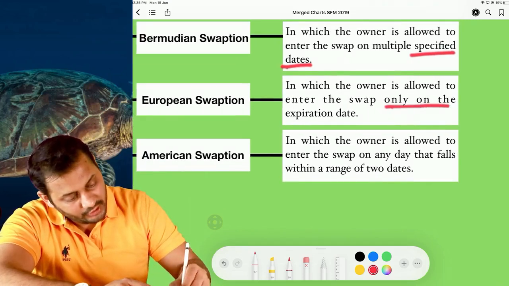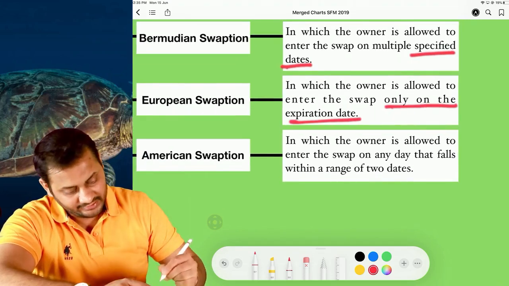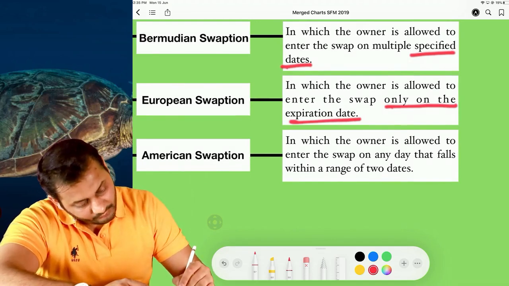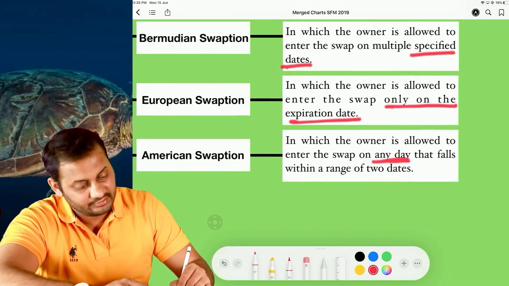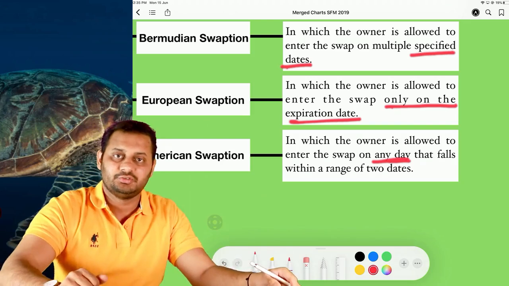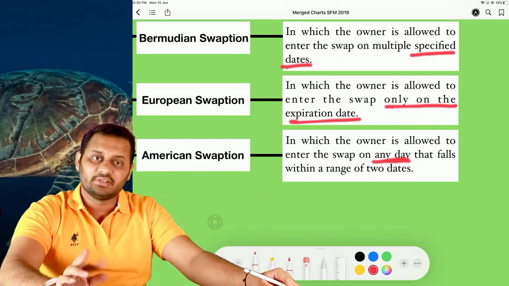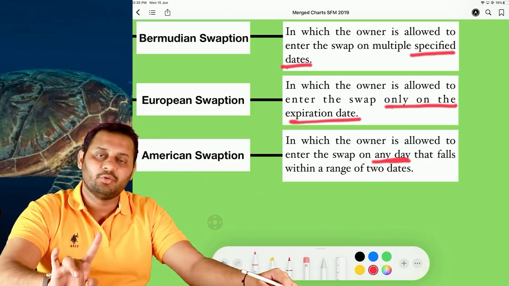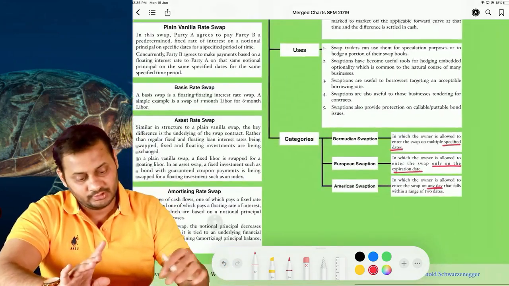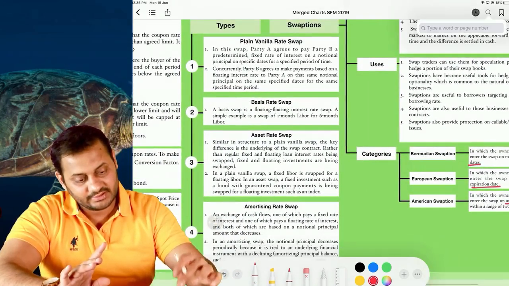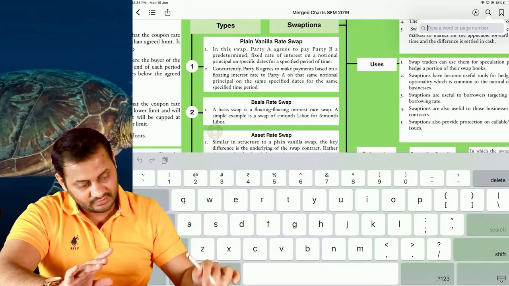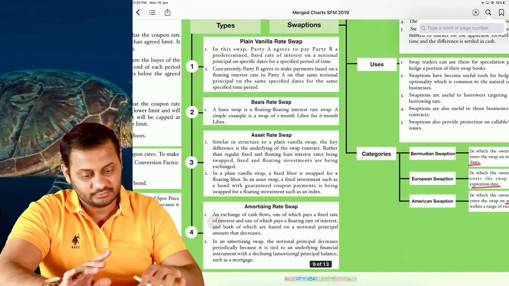European means only on the expiration date, and American means any day that falls within a range, any day. So that's the difference: Bermudian, European, and American. Now let's come to the plain vanilla rate swap, basis swap, asset rate swap, and amortizing rate swap.